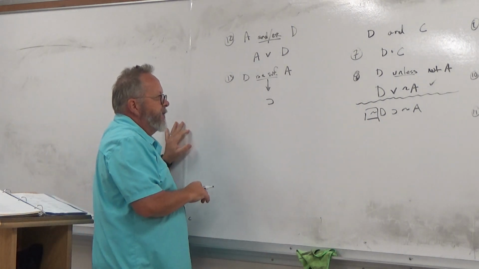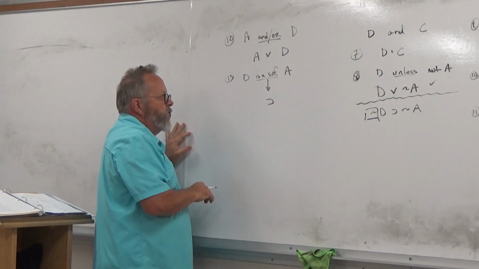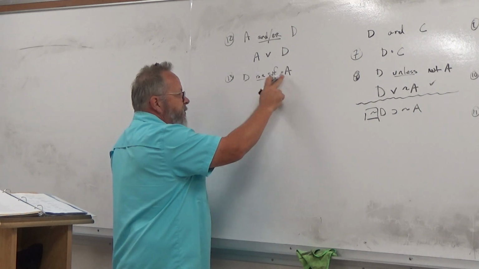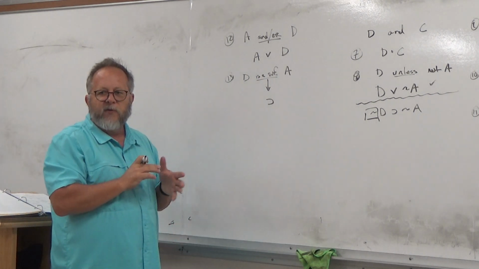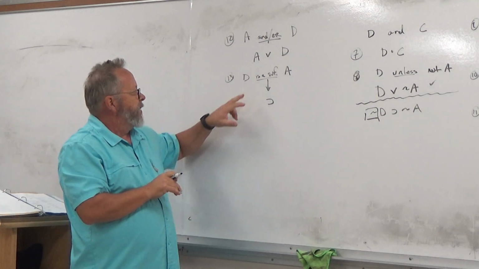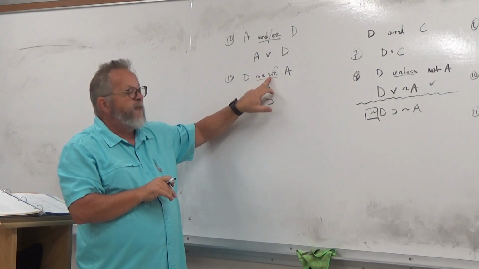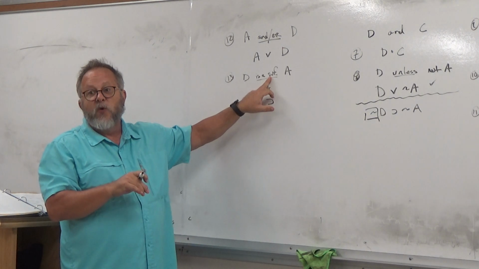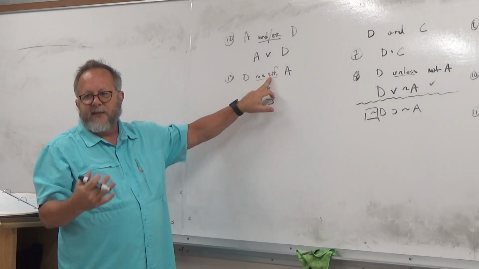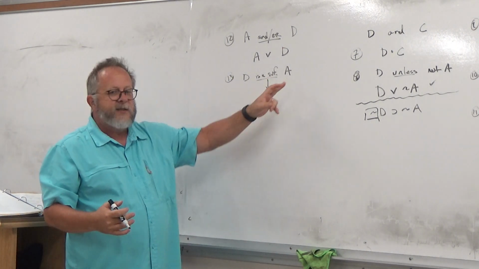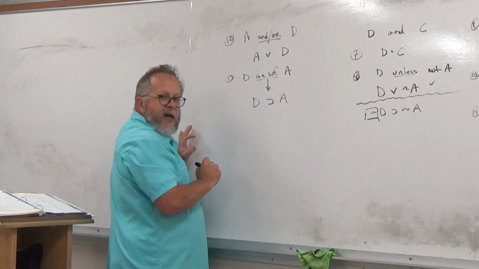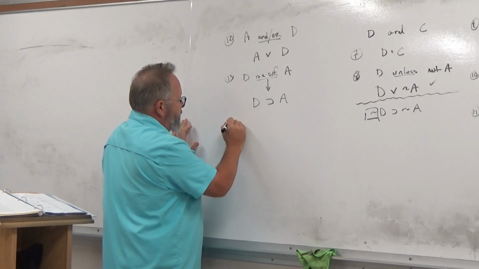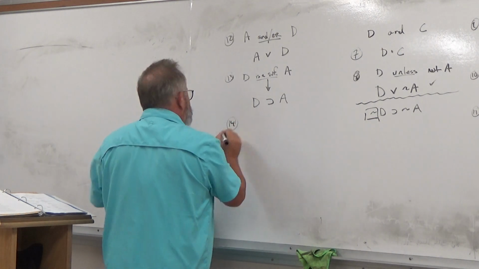Now the question is, well, which one of these, the D or the A, is the antecedent? Which goes in front? And I gave you a memory trick, and that was when it's a sufficient condition for, the order stays the same. So we just keep the same order. So it's D, then A. Okay? So that takes us to 14.